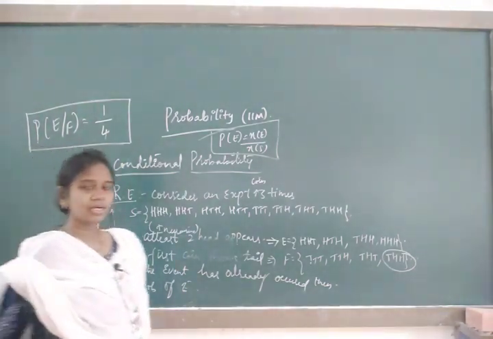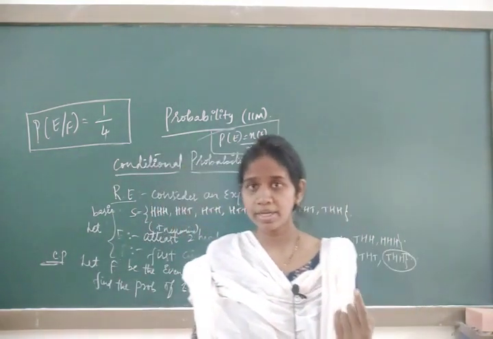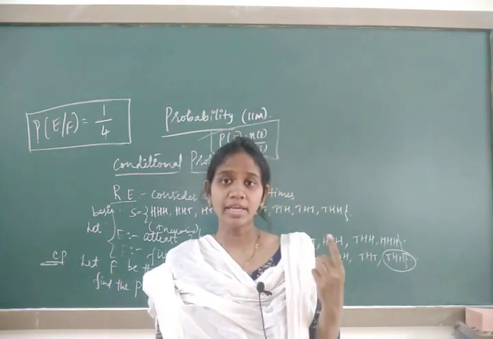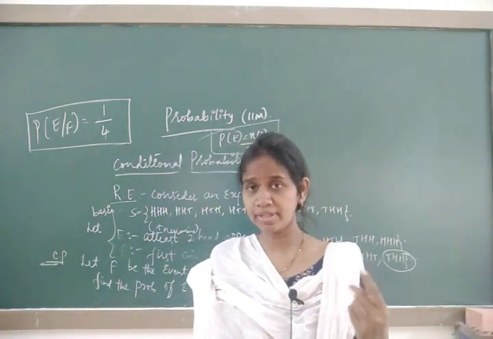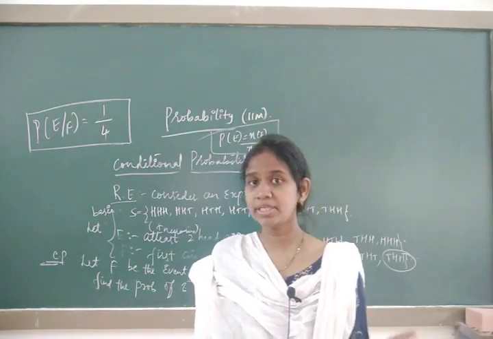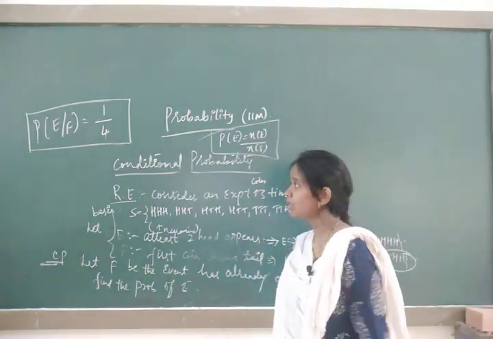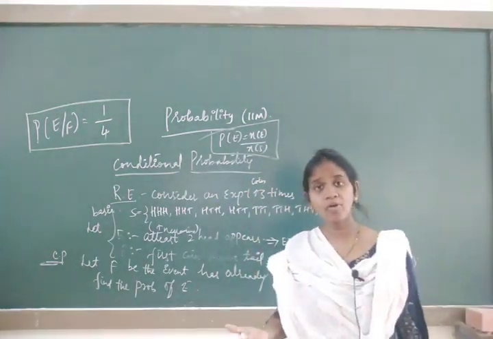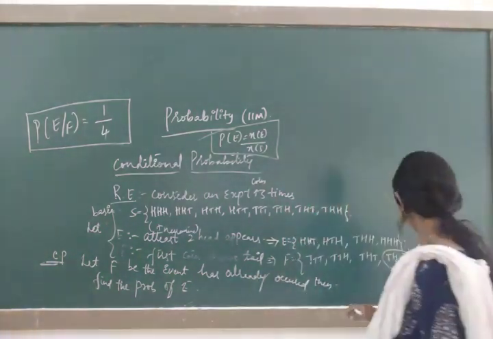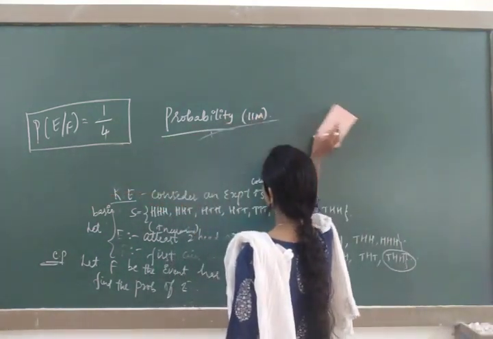So this is about conditional probability. If any one event has already occurred, there are two events. Let us take two events. If the F event has already occurred, whatever elements are present in F should also be present in E. If it is not present, then the probability will be treated as 0. This 1 by 4 we can also find with the help of a formula, but generally probability is a logical concept. I will explain here with the help of the formula.